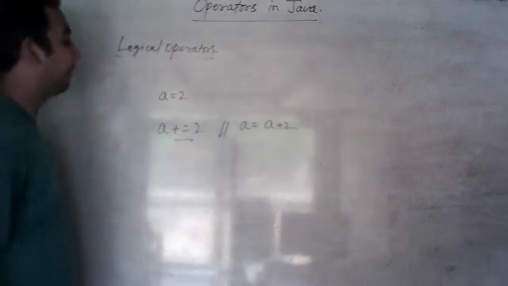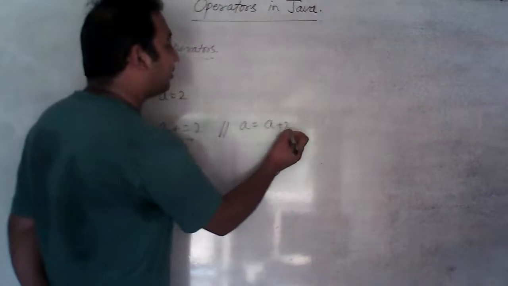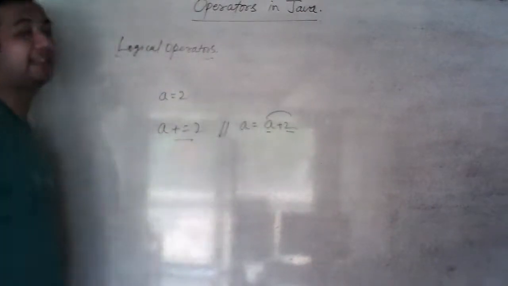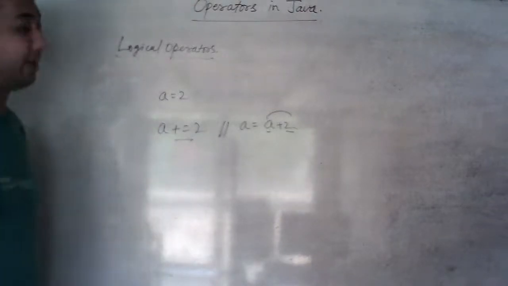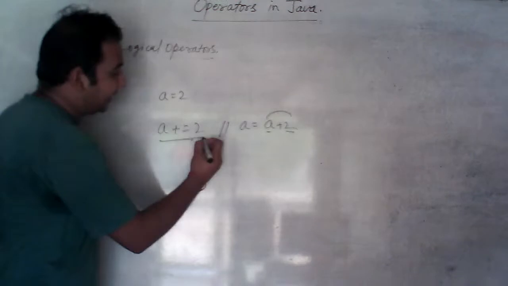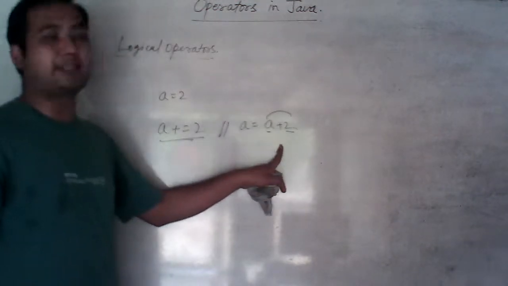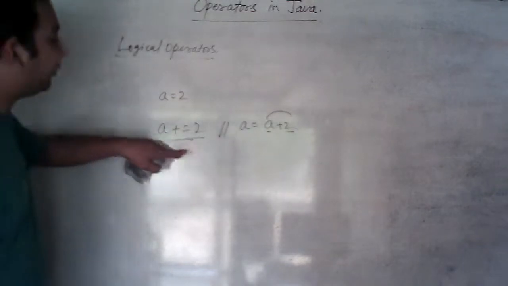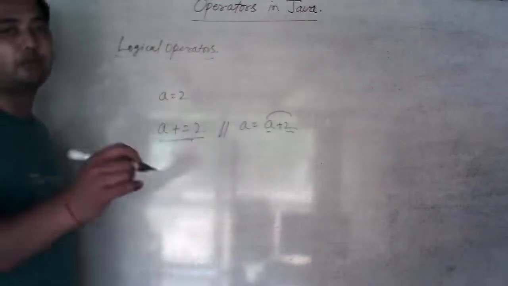Listen carefully. Whenever you want to add a value in the same variable in which you want to assign the value, in such cases we will write like this: A plus equal to 2. If you want to write A equal to A plus 2, then you can also use A plus equal to 2, and it will be easy and short for you in writing.